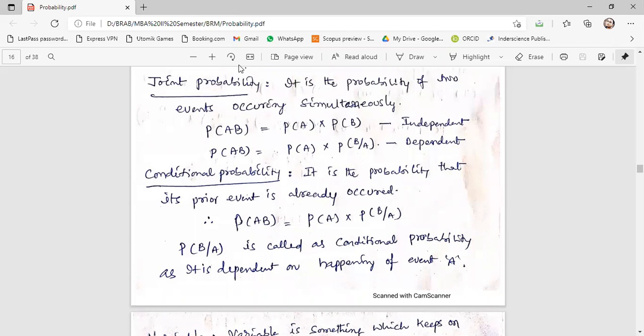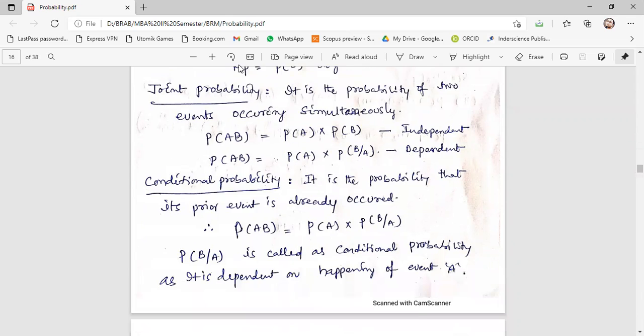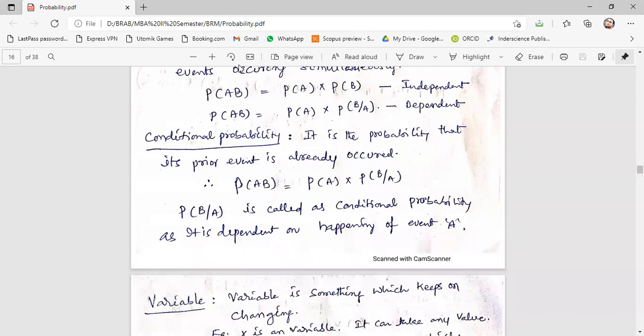So marginal means simple probability. Joint means probability of two events; you have to multiply here. Conditional means there should be some condition; a prior event should have happened. Clear with this? You just understand this phenomenon. This will come for short answers. Just explain marginal probability, joint probability and conditional probability. This will come in short answers.